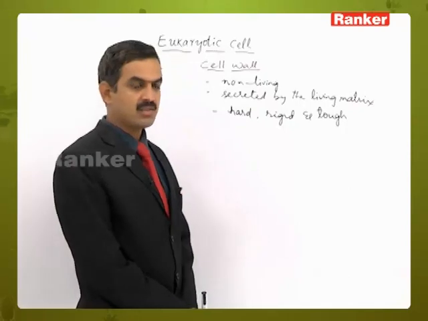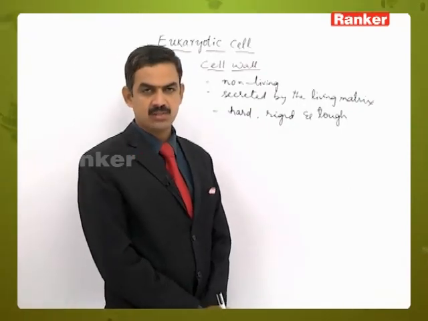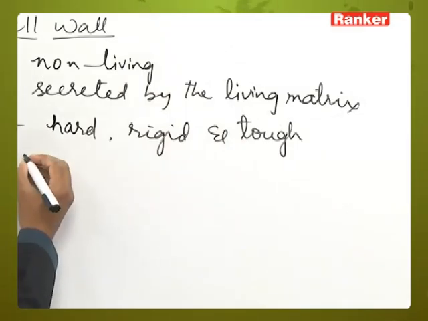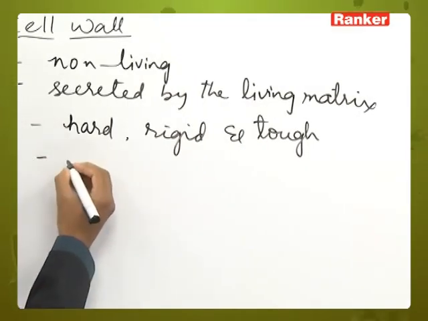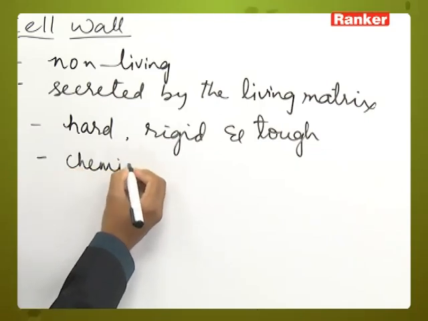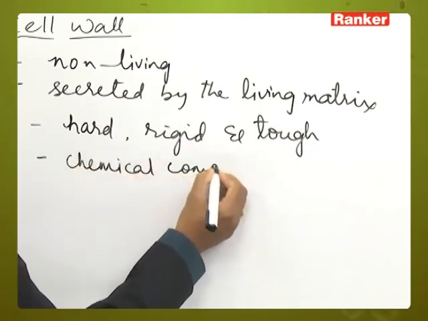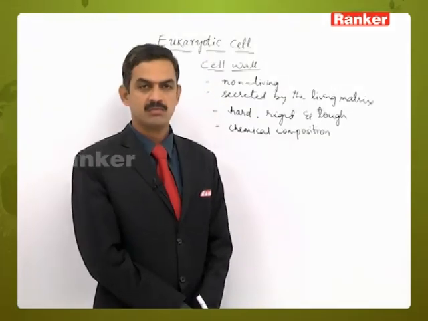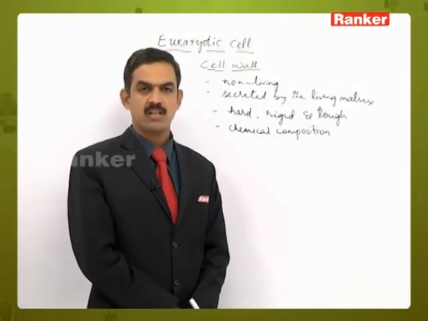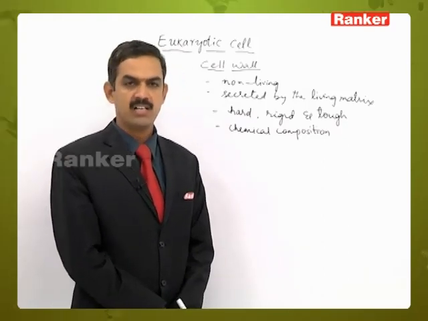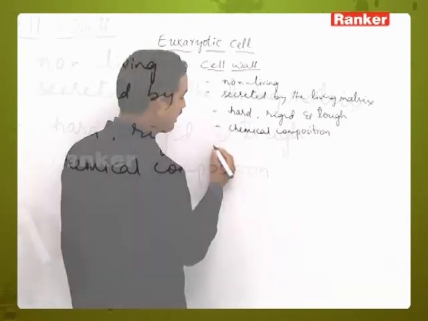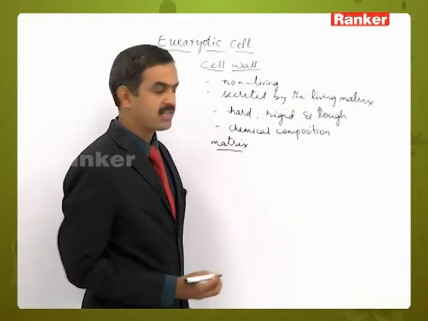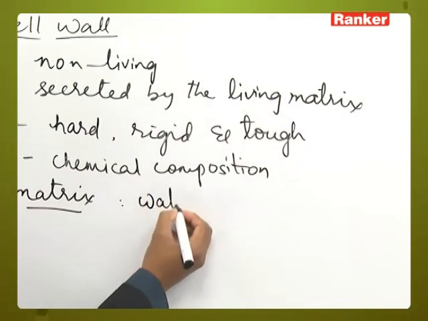So these are the primary characters related to the cell wall. This cell wall has a chemical composition of different types of materials, made up of cellulose, hemicellulose and suberin, lignin-like substances. In the chemical composition, the first part of the cell wall is a matrix which contains water, about 60%,